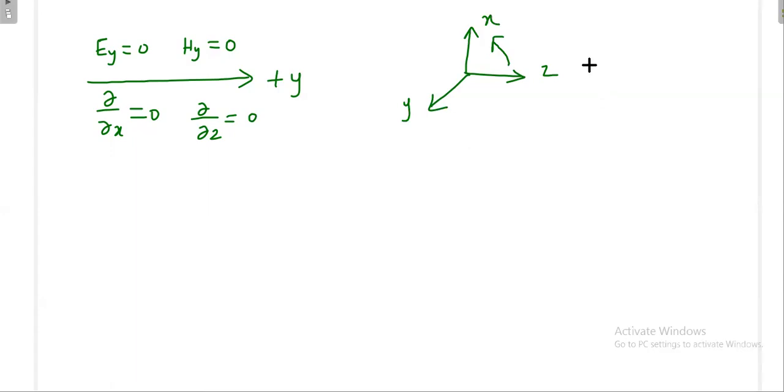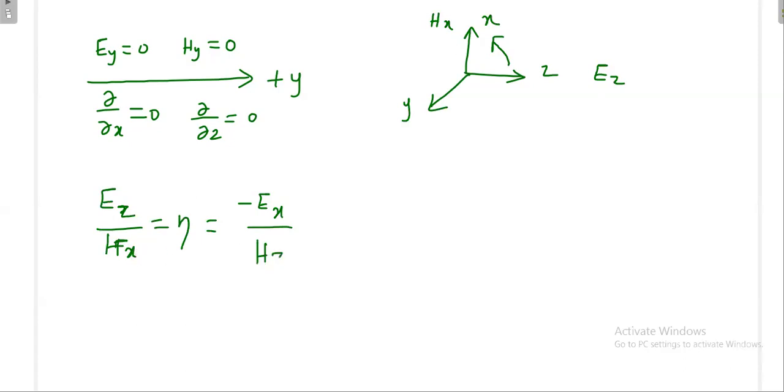So what is the simple idea? I can take my electric field here and my magnetic field here. So very clearly this is Ez divided by Hx. Then I can go in the y direction. Or otherwise, in the opposite way you can write minus; instead of z, here x comes, and for the magnetic field, instead of x, here z comes.